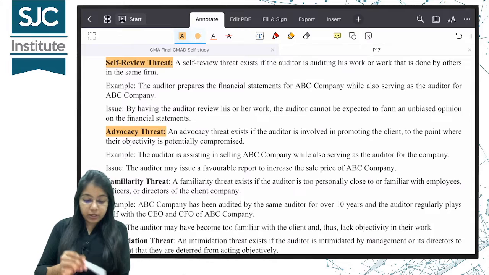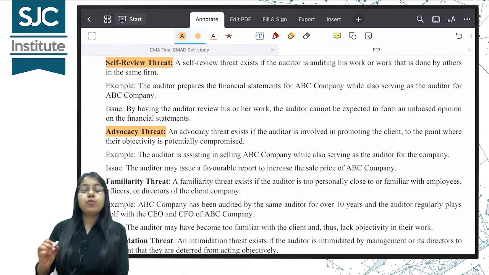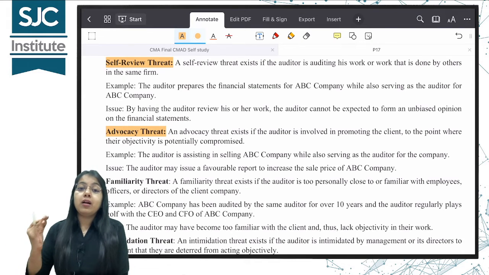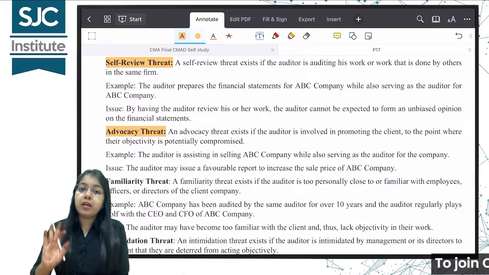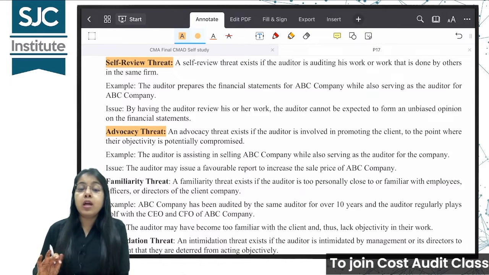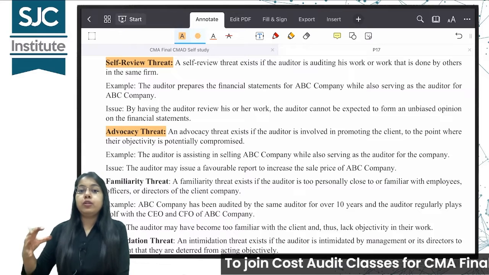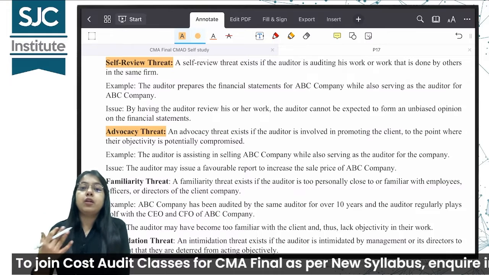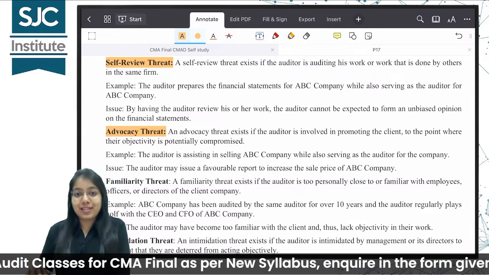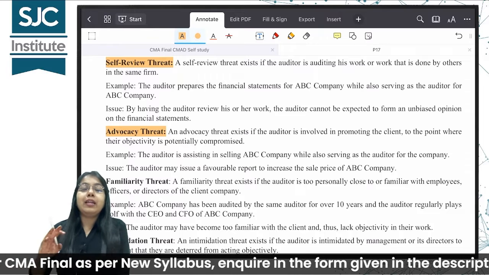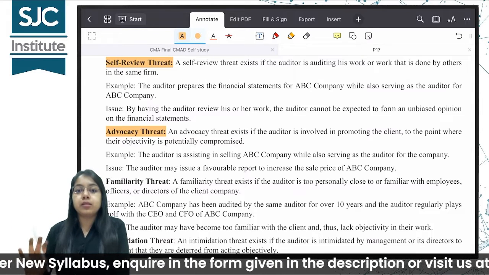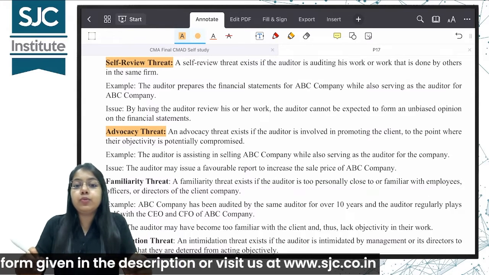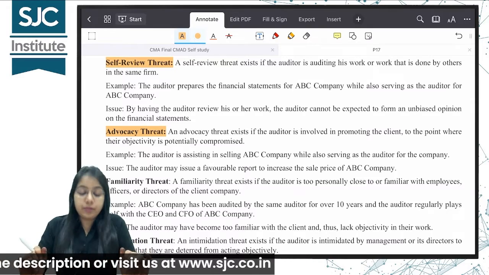Next is advocacy threat. Advocacy threat means I am promoting the opinion of the client to an extent which is compromising my unbiased behavior. I should be unbiased, I should be objective while conducting my audit, but I am acting in a way, I am supporting the client and their opinion so much that my objectivity is getting compromised. I am advocating what the client is saying basically. For example, if I am engaged in helping the client to sell their business and I am preparing this audit report, will I highlight the misstatements in the audit report? No, because doing so would reduce the valuation, right?